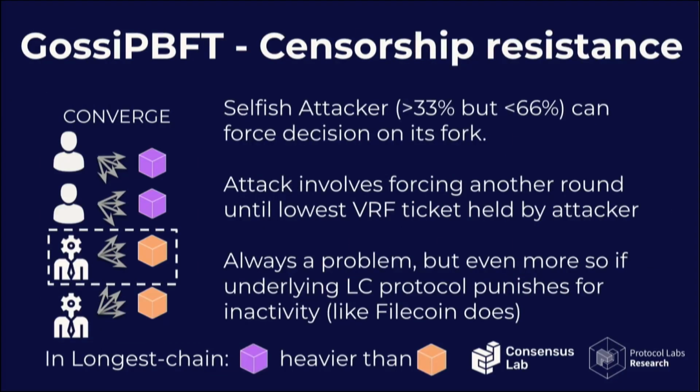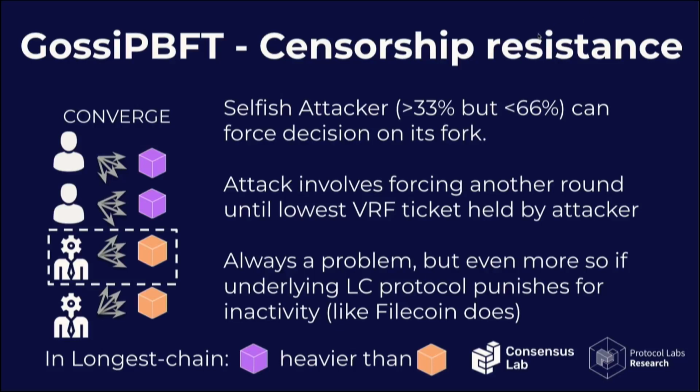But we also want to tolerate censorship attacks against a very strong adversary. The reason being that a censorship attack is kind of incentivized in Filecoin, because if you censor somebody for long enough, they eventually get penalized and removed from the membership. So eventually you can take control of the system if you censor for long enough. So we felt like 33% wasn't good enough, and we wanted to tolerate a greater adversary.